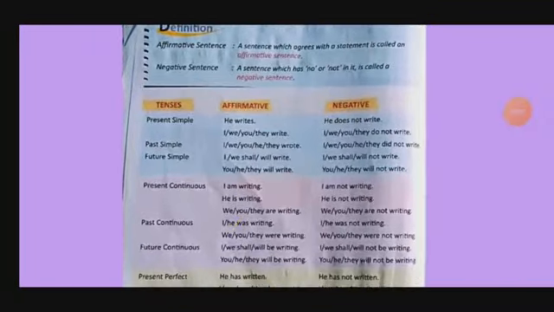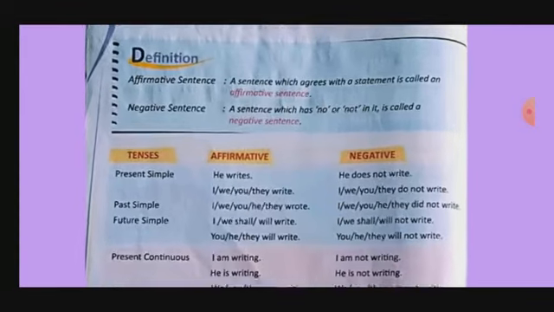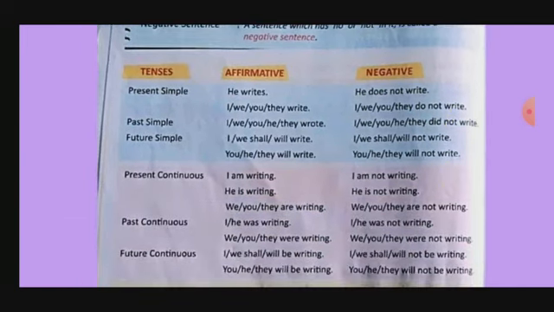So the explanation of the tenses I have given. Only interrogative is remaining, which I will give you in the next chapter, because in the next chapter we will study interrogative. So I have left it here. Again I am telling you, an affirmative sentence is a sentence which agrees with a statement, and a negative sentence is where we have a negation, a sentence which has no or not in it. So examples here also.